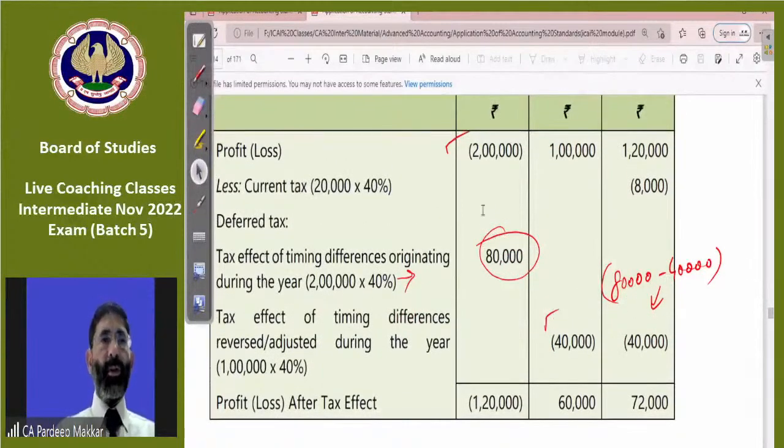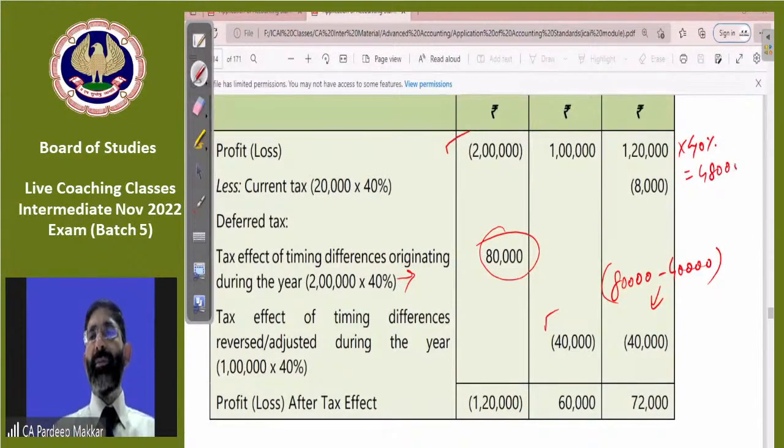Out of this profit of 1,20,000, you must see how much is the tax on this. On this, tax is 48,000. 40,000 tax of the previous year is adjusted. So 8,000 will be the tax which is payable in this year.